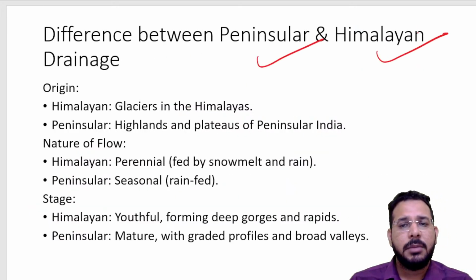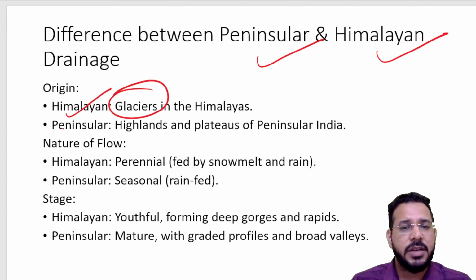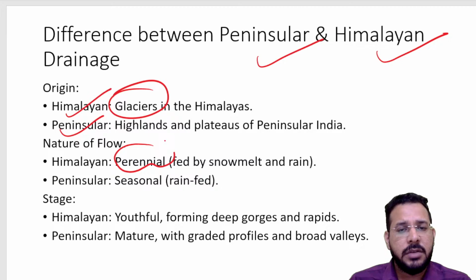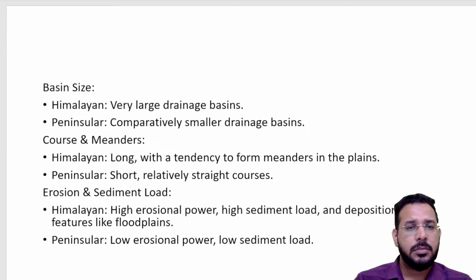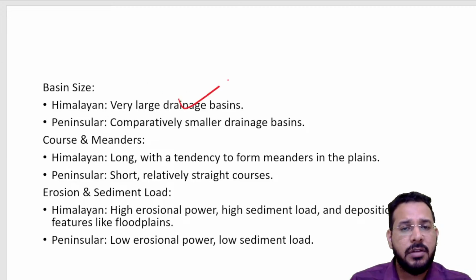The difference between Himalayan and peninsular rivers: Himalayan rivers' origin is glaciers, whereas peninsular rivers' origin is rainfall. So Himalayan rivers are perennial, flowing throughout the year, whereas peninsular rivers are seasonal. Himalayan rivers are young, whereas peninsular rivers are mature. Himalayan rivers have large drainage basins compared to peninsular rivers.